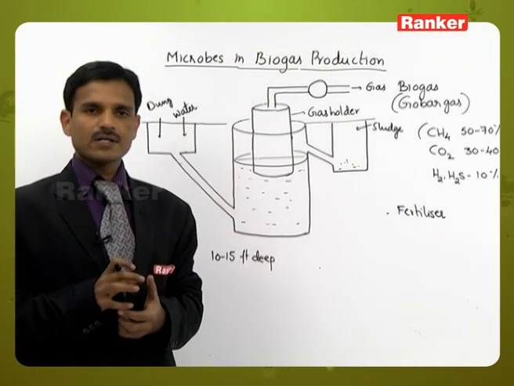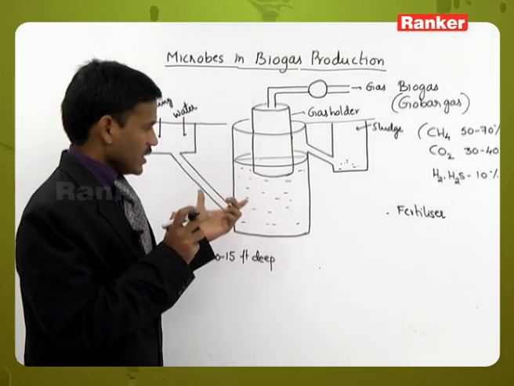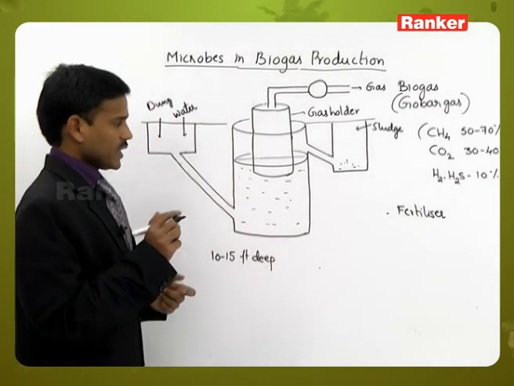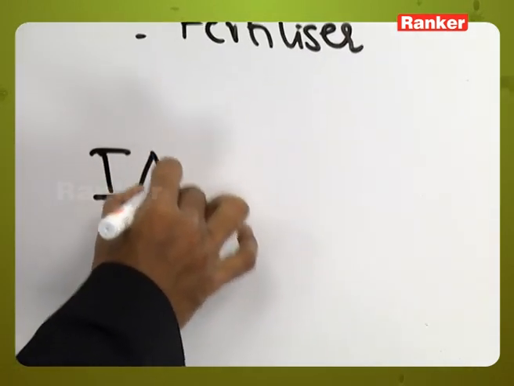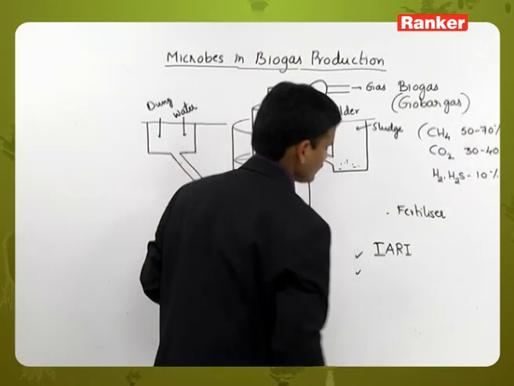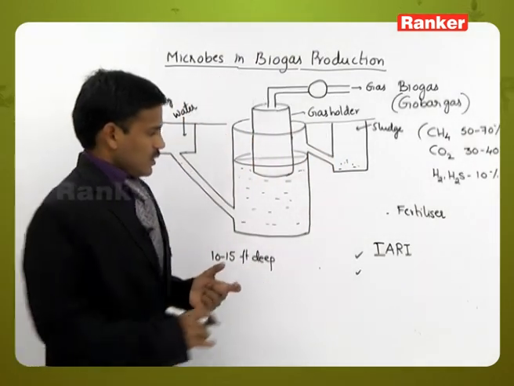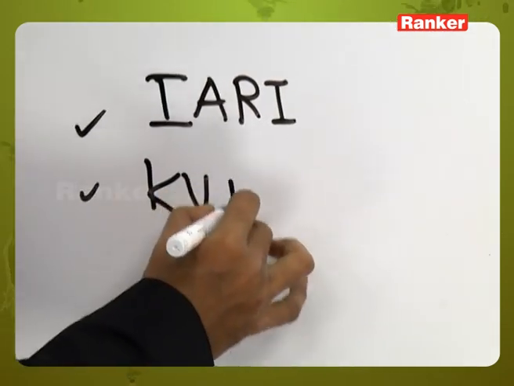This method in India was developed by IARI, the Indian Agricultural Research Institute, and the Khadi and Village Industries Commission.